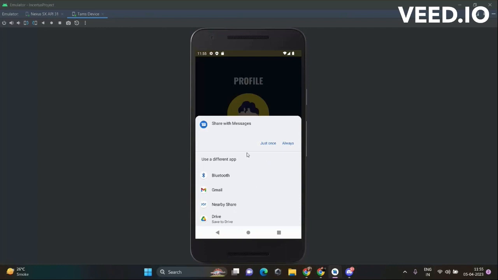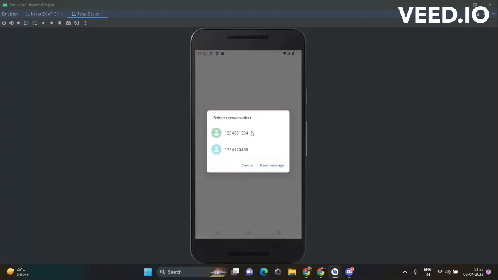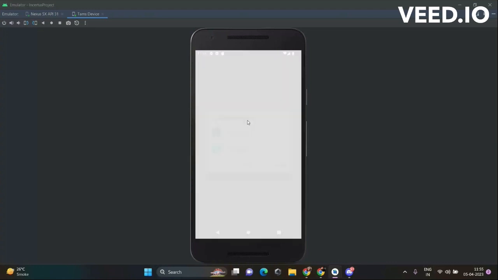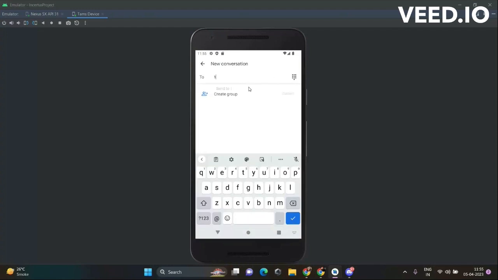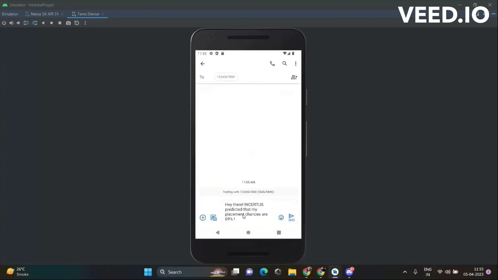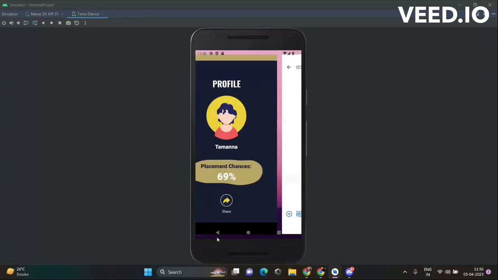Being an emulator, it has restricted applications, so I can share my placement chances with messages. I'll just type in a number. Suppose that's a random number where I have to send a message. So it gives me a pre-written message with my placement chances and I can just share it. If used on an actual mobile device, I can share it over different platforms like WhatsApp, Instagram, and so on.